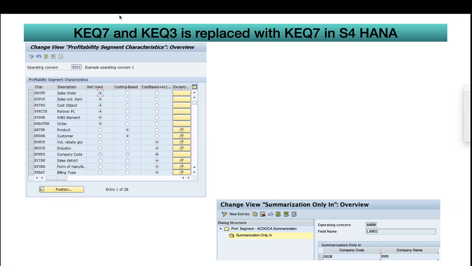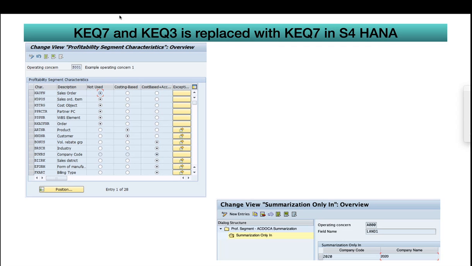Based on the usage, the system will automatically suggest what are the regularly used segments, so that we can create summarization based on those segments. Then it will be easy for the system to understand and get the data quickly. Otherwise, it will take a lot of time and go to dump most of the time.